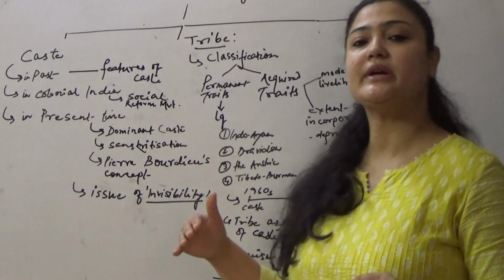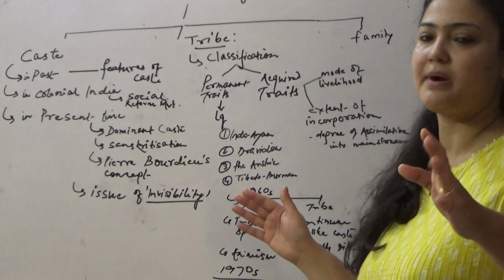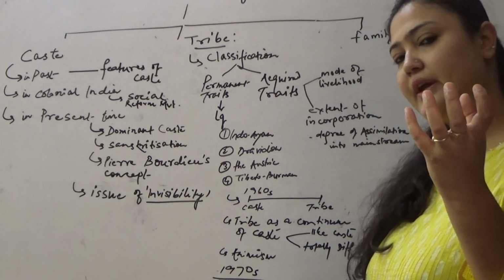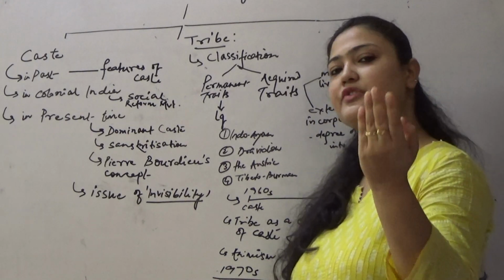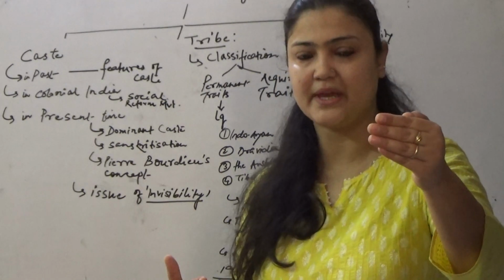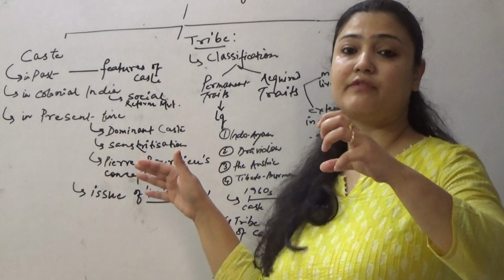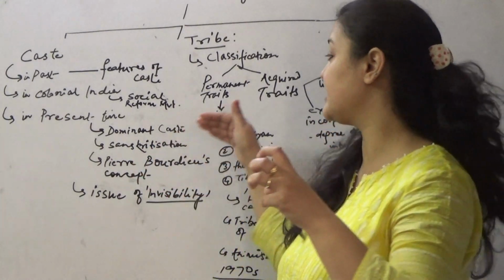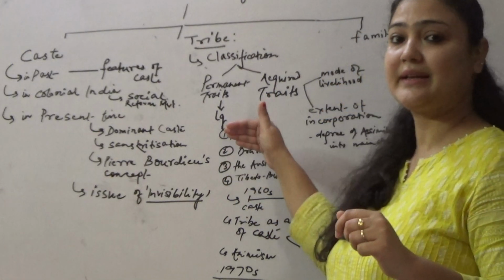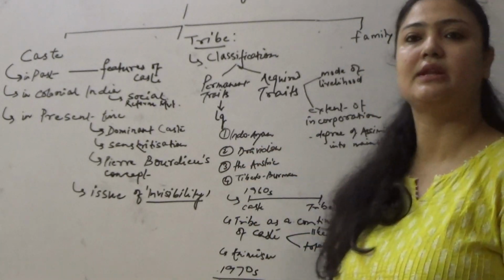Now understand tribe. When we understand tribe here, we understand tribe on the basis of the classification between permanent trait and acquired trait. The permanent trait is that we have classified tribes on the basis of the language they speak, and when we divide them on the basis of language, it is categorized into 4 different categories, that is Indo-Aryan, Dravidian, the Austric and Tibeto-Burman.